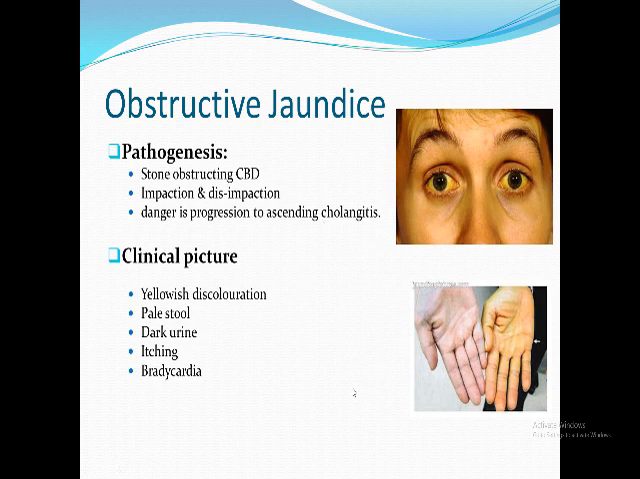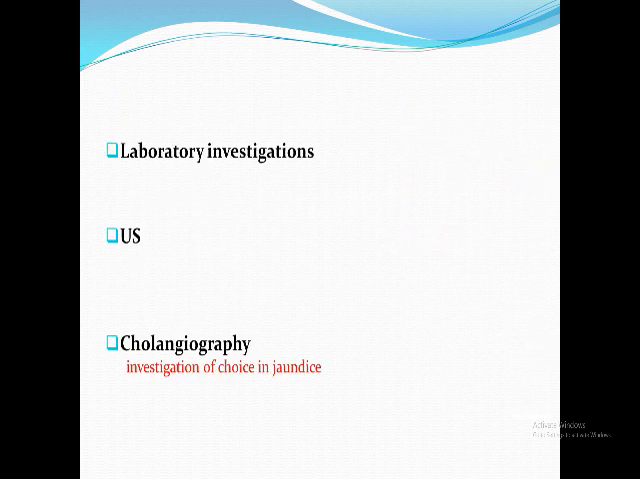So in a situation like that, what will be your investigation of choice? Your investigation of choice, sure, will be cholangiography, and the best one is MRCP. I'm going to show and remind you in the next slide. But other investigations like laboratory, sure the first one is bilirubin.